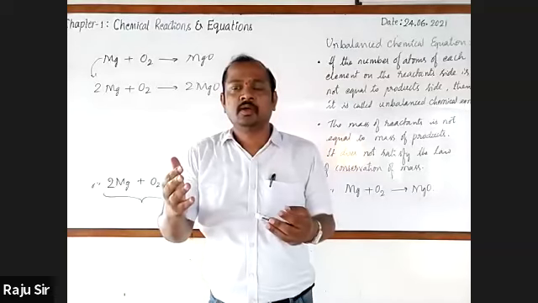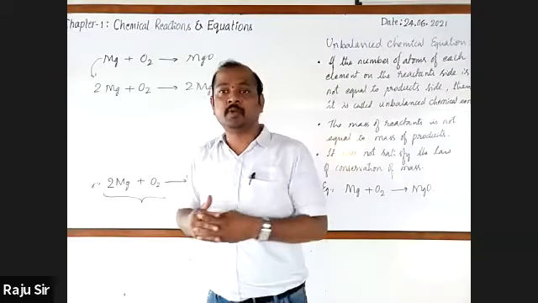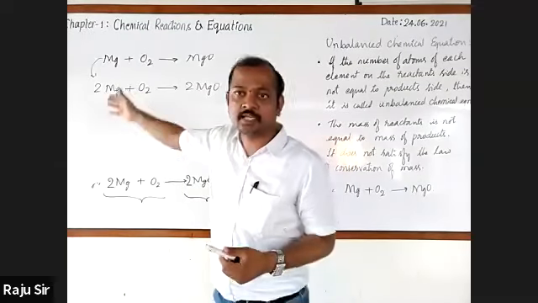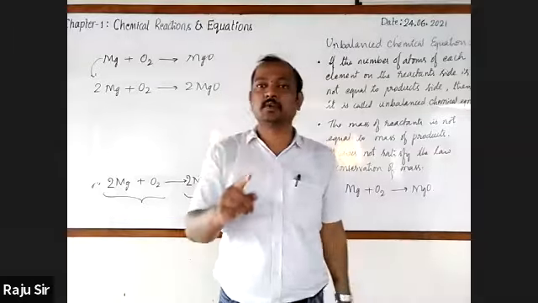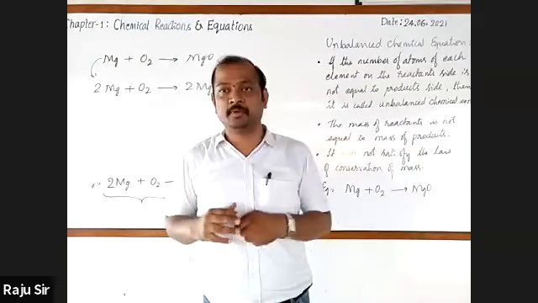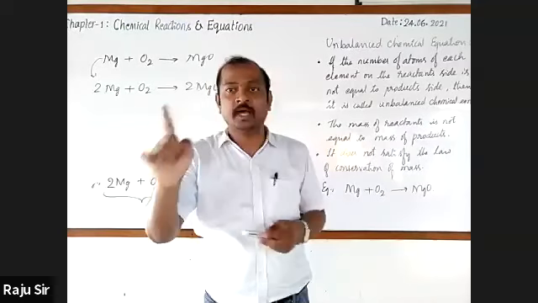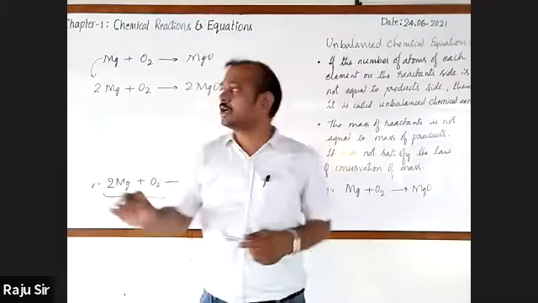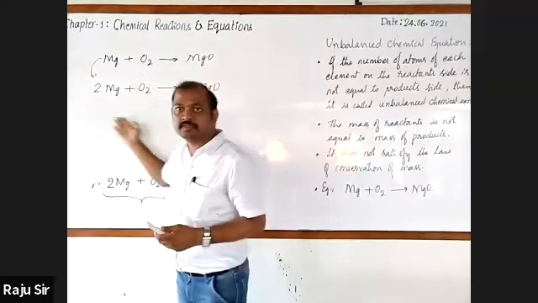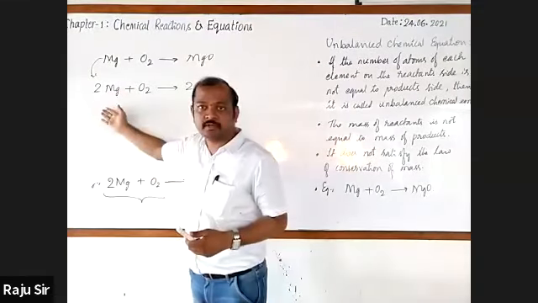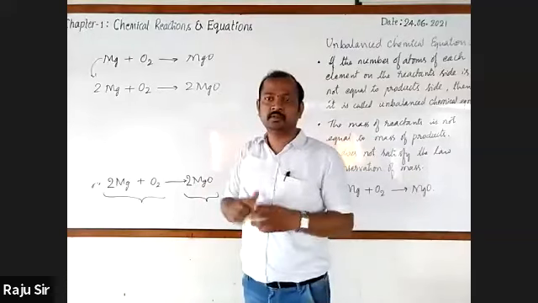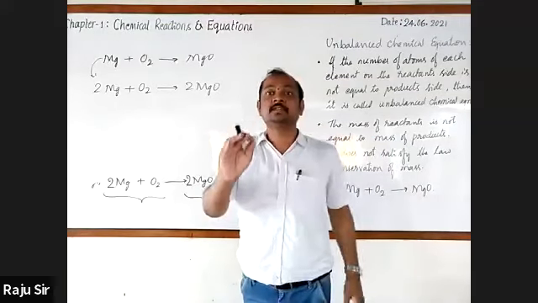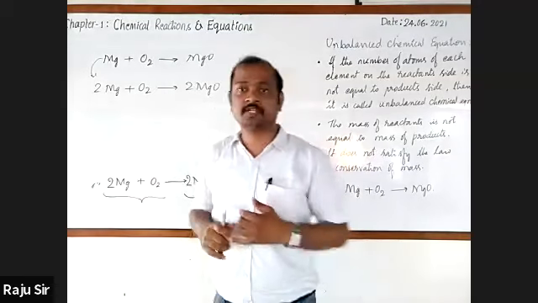What do you call that process of equalizing the number of atoms of each element on the reactant side and product side? Balancing a chemical equation. That process is known as balancing a chemical equation. Balancing a chemical equation is the process of equalizing the number of atoms of each element on the reactant side and the product side. Clear?